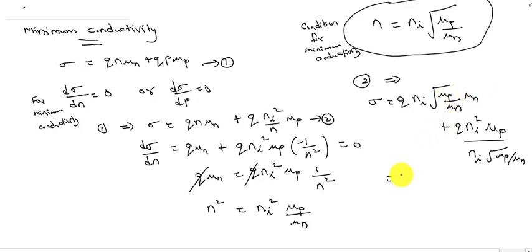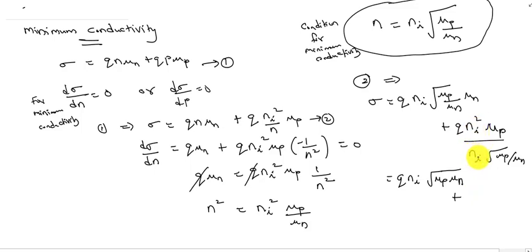So the first term will become q into ni into root mu p mu n, since one root mu n is cancelled.